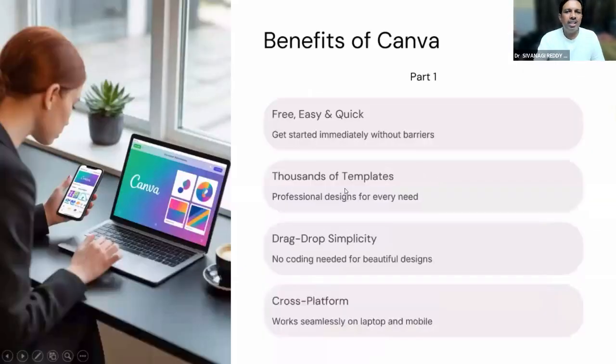Then there are thousands of different templates, so we can readily take them and use them. If you require a poster or birthday greeting, or maybe Teachers' Day wishes, or an invitation for your birthday party, or marriage function, or any function invitations, you can make it. Mostly no code is required.